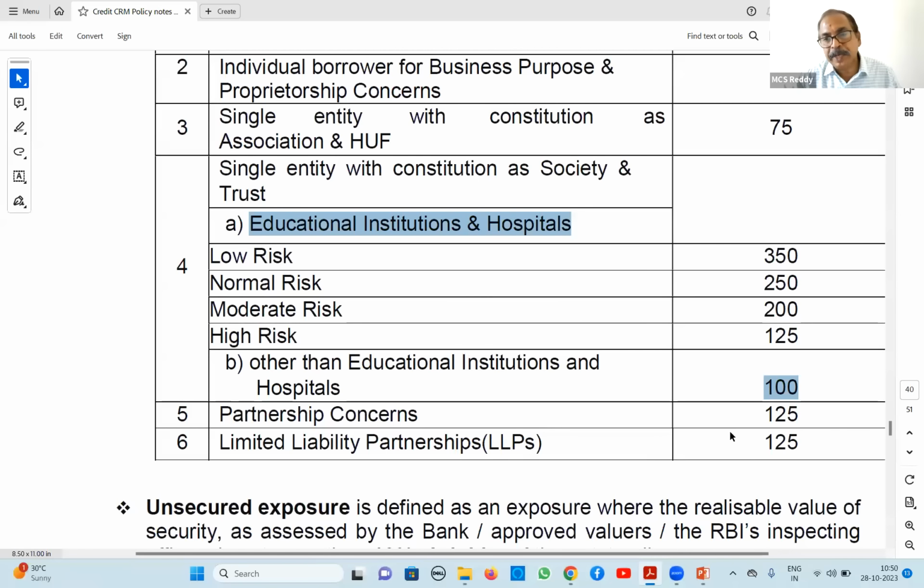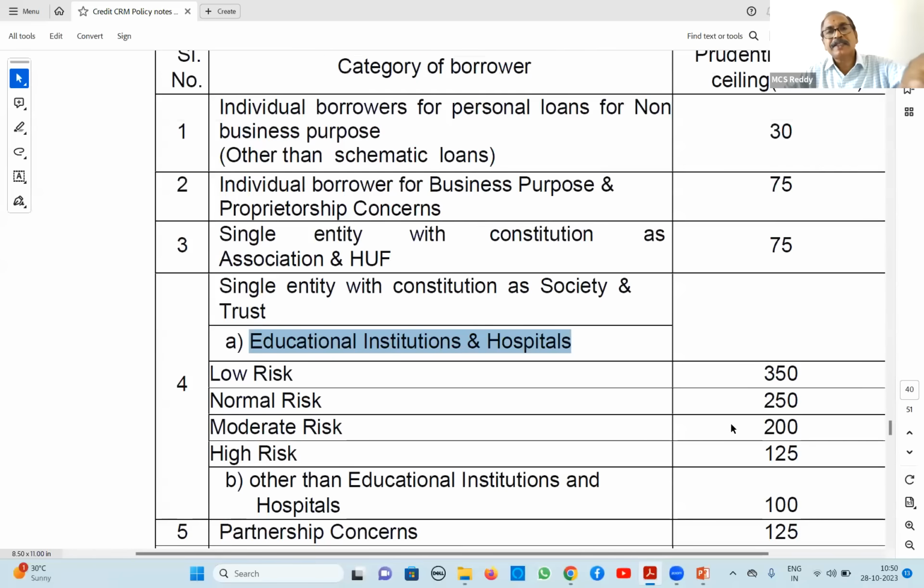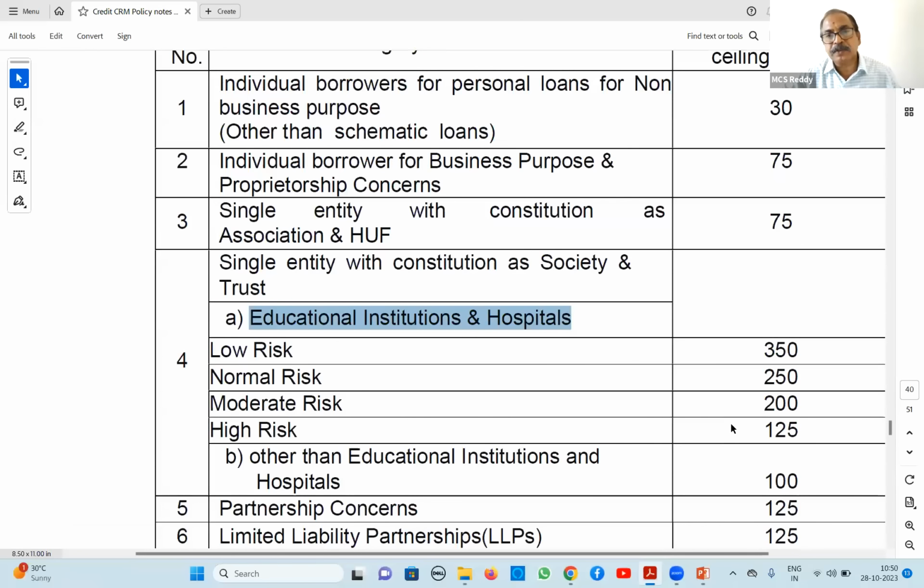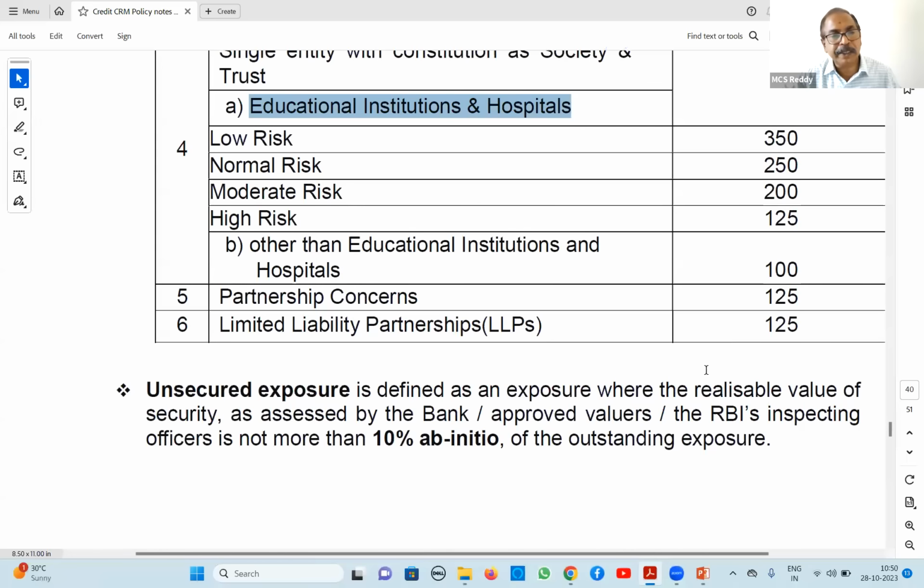Partnerships and LLPs, maximum 125 crores. These are all ceilings for other than corporates. So mostly important, they are asking one question taking from this.